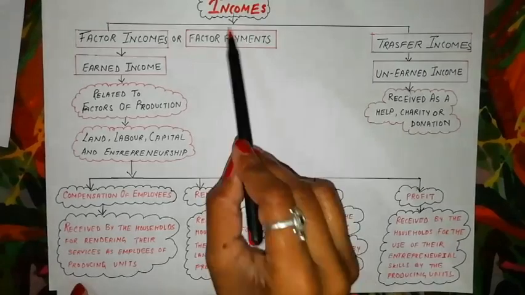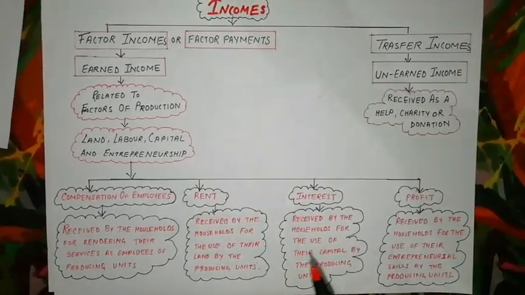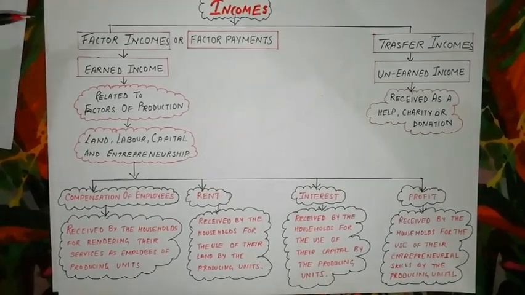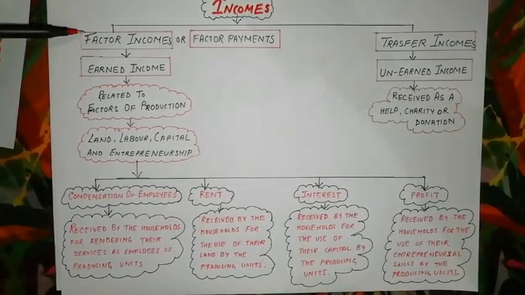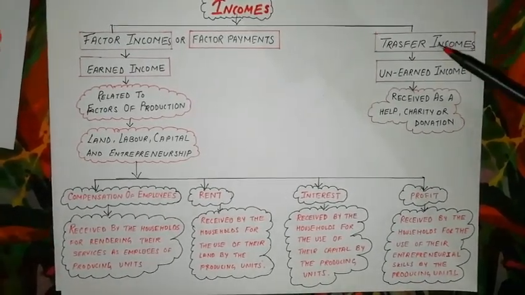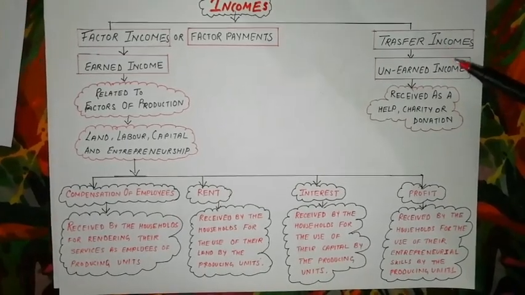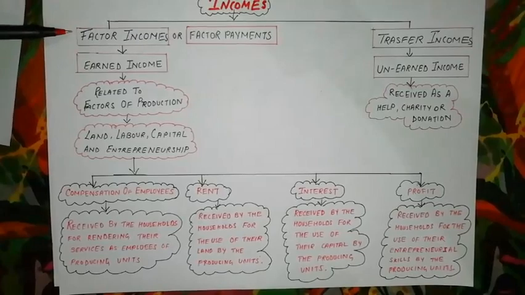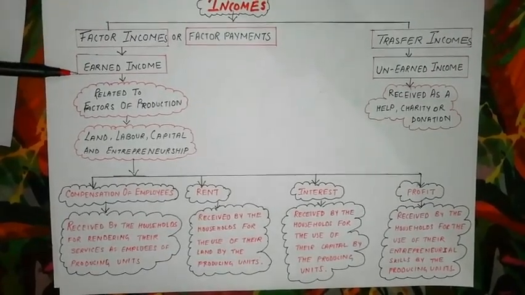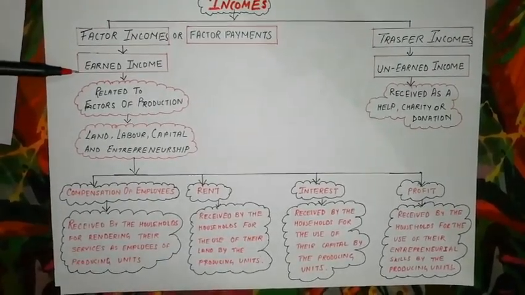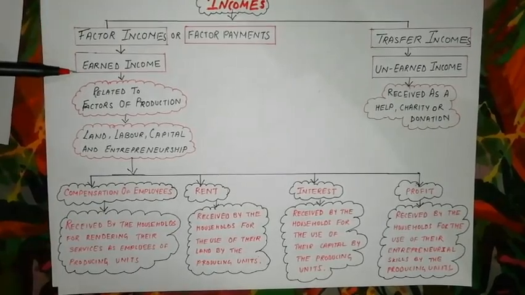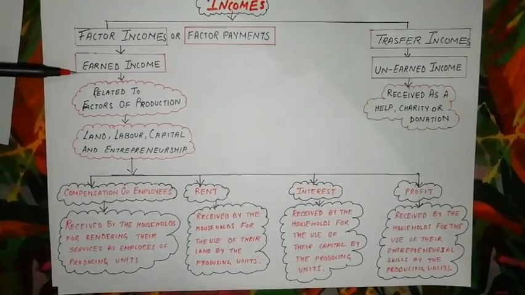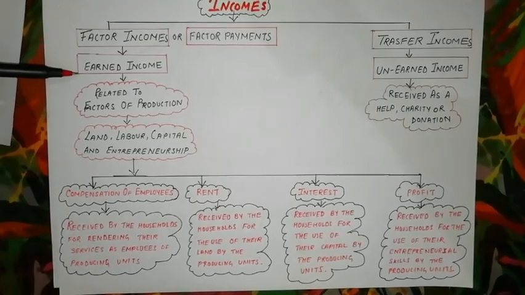As you can see, any kind of income is divided into two parts. First is factor income and the second one is transfer income. Now what is factor income and what is transfer income? Factor income is an income which is earned income. Earned means when you are earning it. When you provide any kind of service and in return you earn the reward of it in monetary terms, that is called factor income.